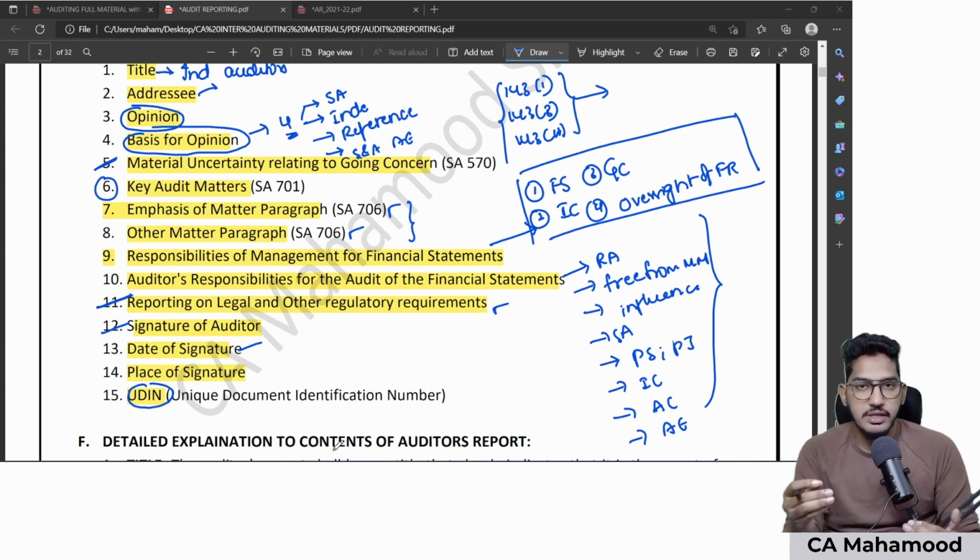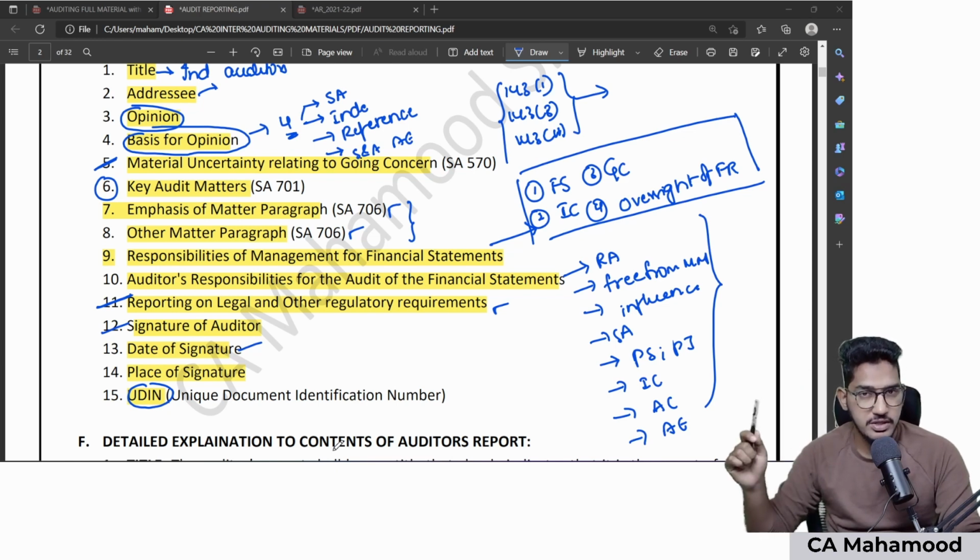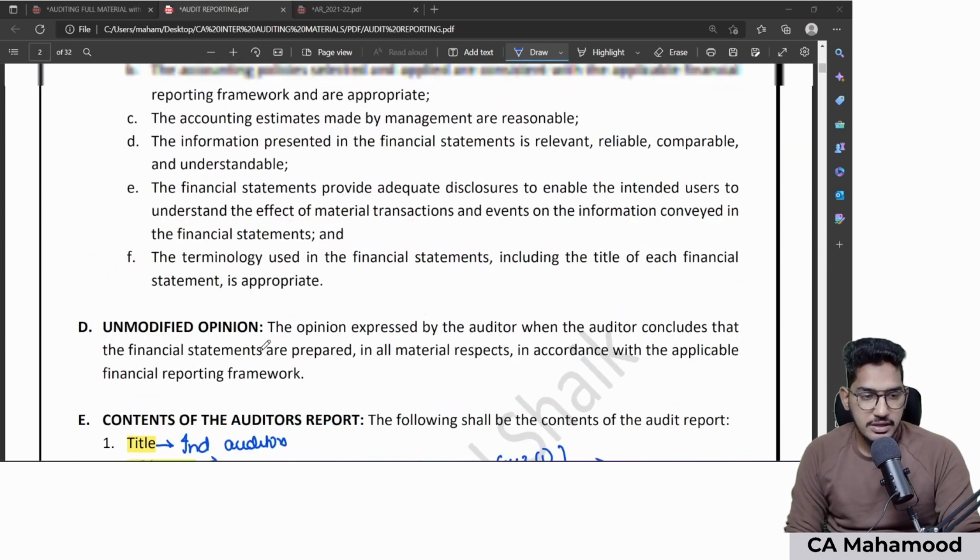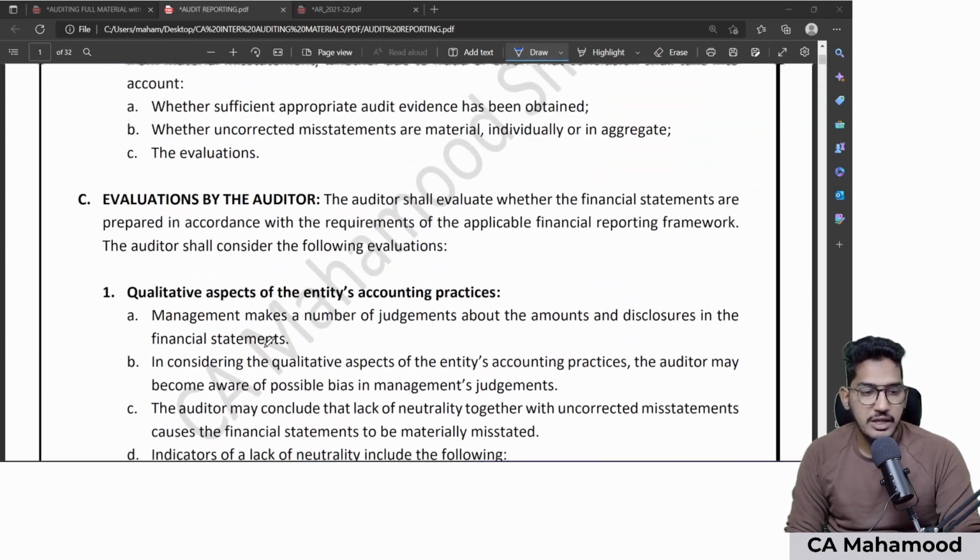Then we will start revising the reporting requirements as per Companies Act, that is 143 subsection 1, subsection 3, subsection 11, whatever those reporting requirements are there, that we will try to revise. So first let us complete that revision regarding evaluations.